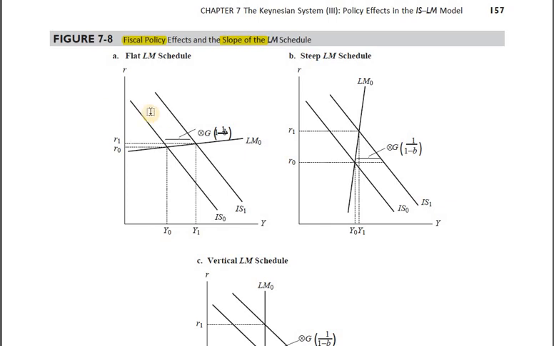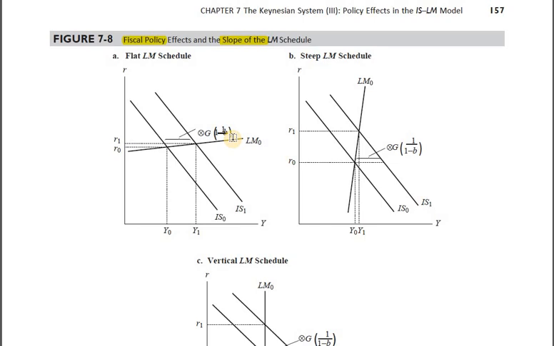So let's get on to the how and why part here. Because income has gone up, this would lead to what? An increase in the transaction balance. The money supply has not been changed. With the given money supply, an increase in the transaction balance means money demand exceeds money supply, and this would put upward pressure on the rate of interest. But because the LM curve is very flat, it means the money demand, speculative balance particularly, is very responsive to changes in the rate of interest.